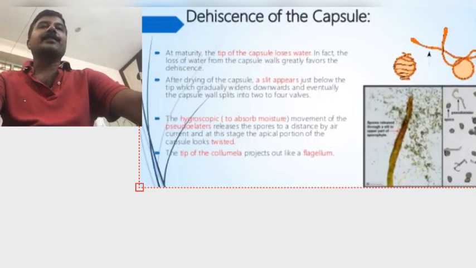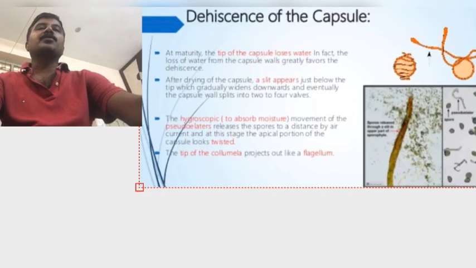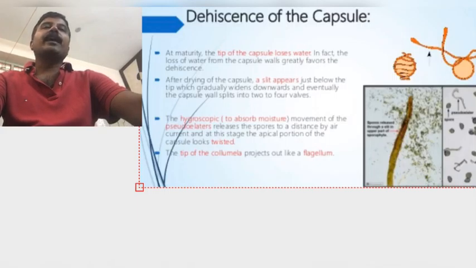The spore may have a resting period. After the completion of the resting period, in favorable conditions, the spore germinates and produces the new Anthoceros thallus. At the time of germination of the Anthoceros spore, the exine ruptures along the triradiate mark and the intine comes out and forms a tube-like structure. This tube is called the germ tube.